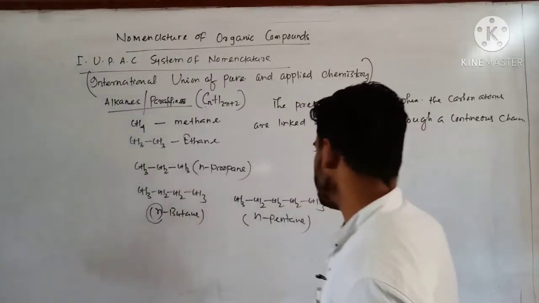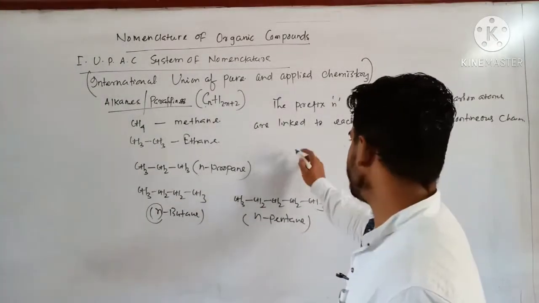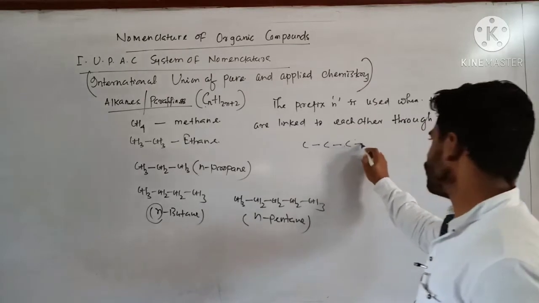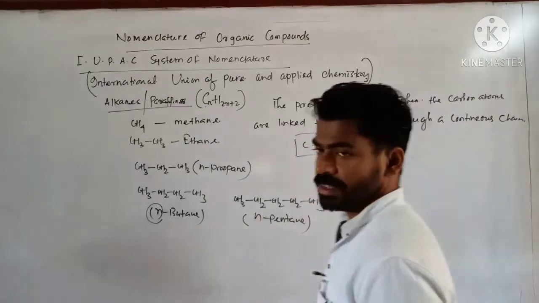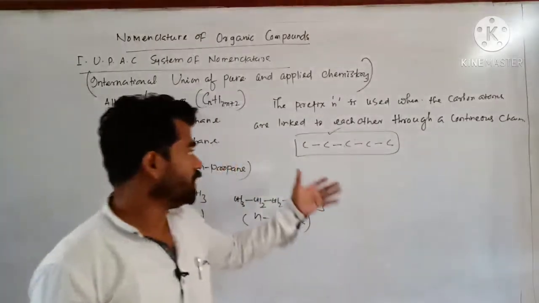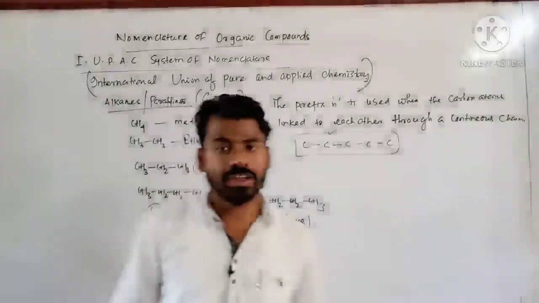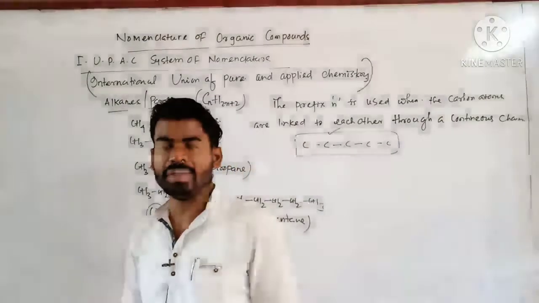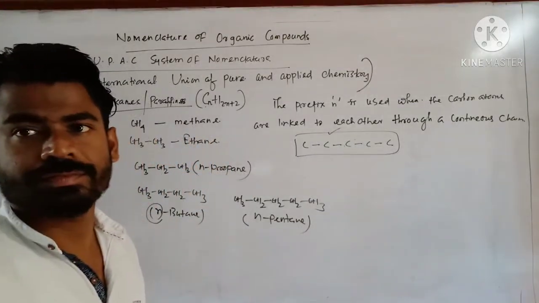N means normal pentane, normal butane, normal hexane, N-hexane, for straight chain compounds when the carbon atoms are linked to one another by means of a straight chain. Then you are using the prefix n. Clear? Next, in which case do you use the prefix iso? Just let me vanish all the things.